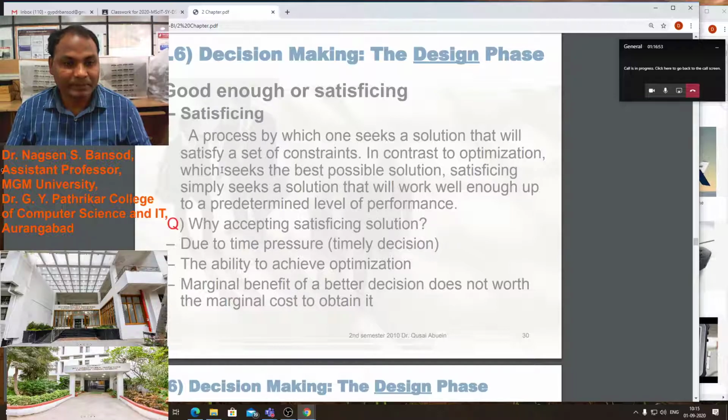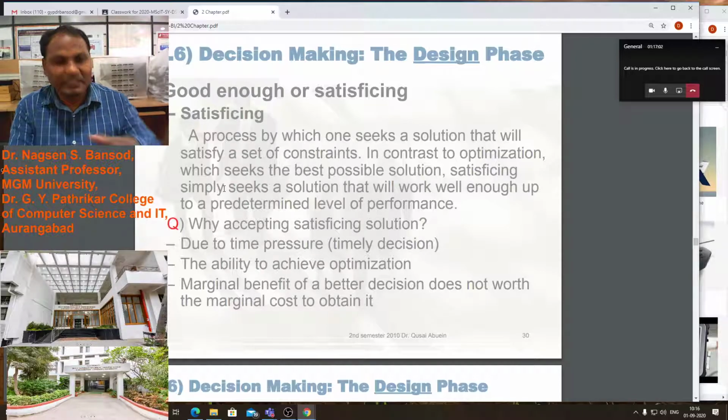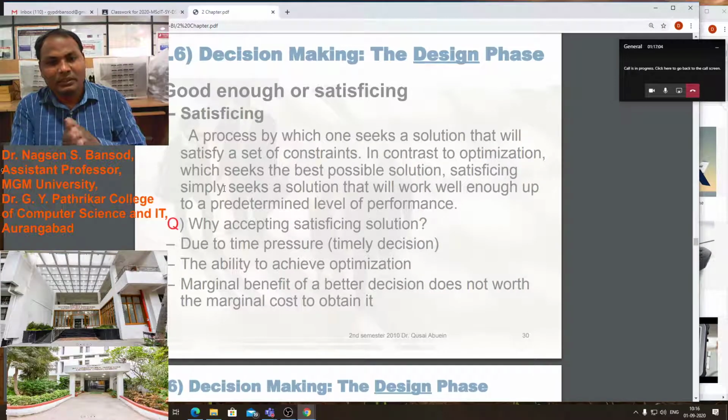Satisfying is the process by which one seeks a solution that will satisfy a set of constraints. All constraints will be satisfied if we add that particular solution. In contrast to optimization, which seeks the best possible solution, satisfying simply seeks a solution that will work well enough for a predetermined level of performance.